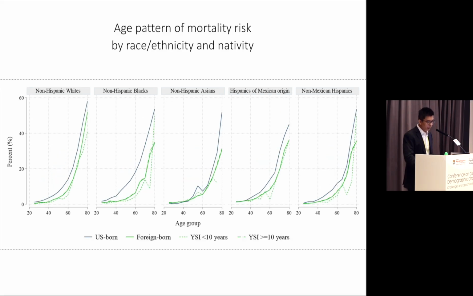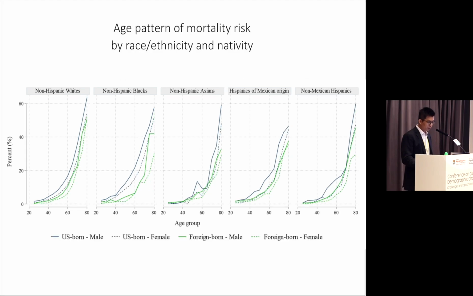So the last one is mortality risk. In contrast to the pattern based on disease and disability, we find that immigrants' advantage in mortality risk actually widens with age. So the nativity gap in mortality risk actually increased from young adulthood to late adulthood. And this also happened for immigrants with different YSI, years since immigration, different genders, and also different education groups.